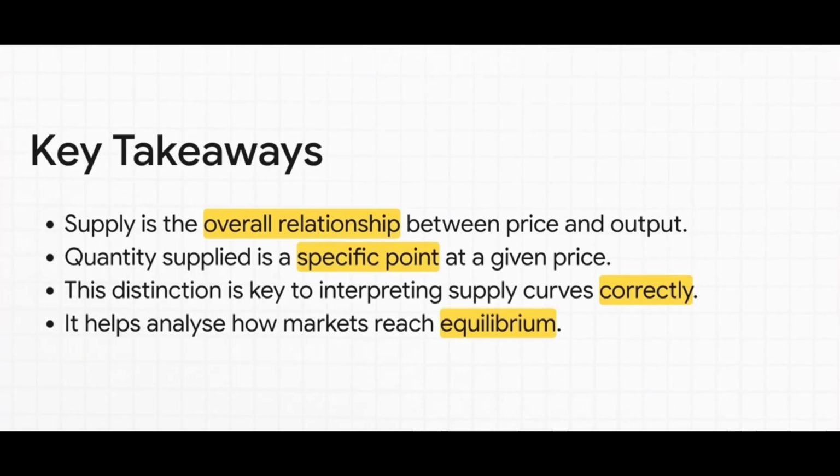All right, so let's put it all together. Supply is the big picture, the whole story, the entire curve. Quantity supplied is just a single point on that curve. So when the price changes, all we're doing is moving from one point to another. That's a change in the quantity supplied. And look, understanding this isn't just about memorizing jargon. It's about learning to speak the language of the market.